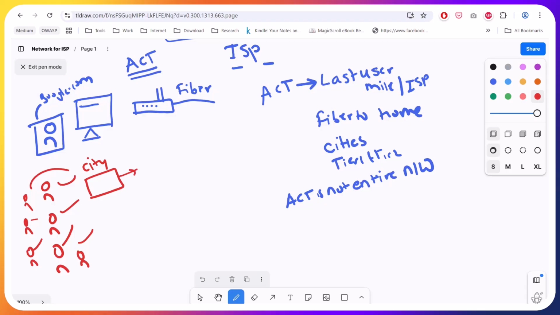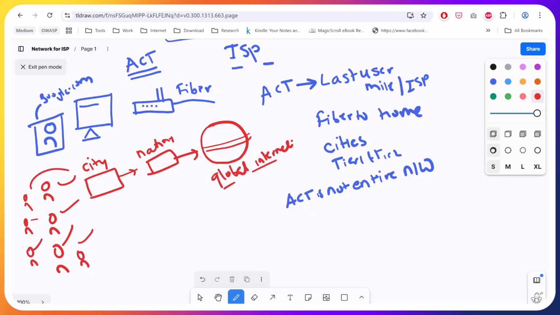Then it will take them to the national level. They will have a national level router and hand it on to the global internet backbone. This is how they work.